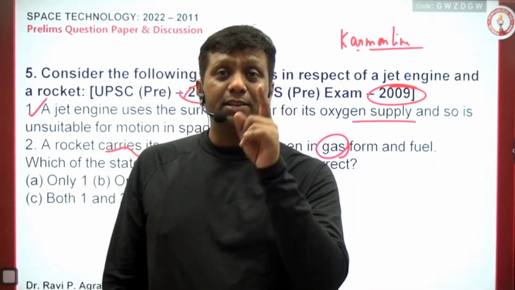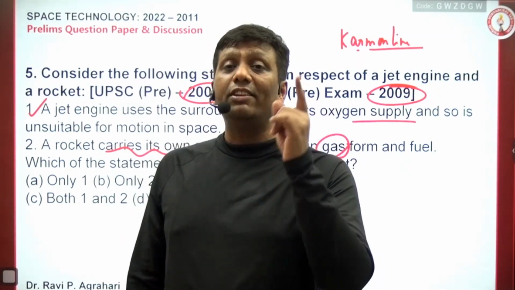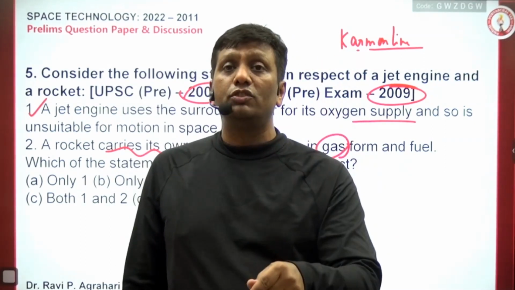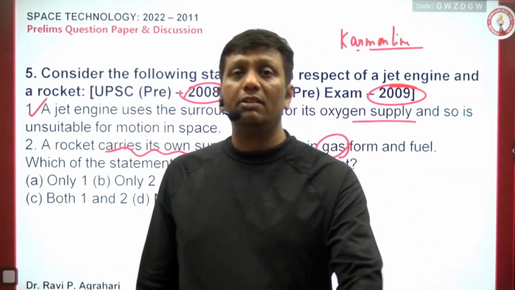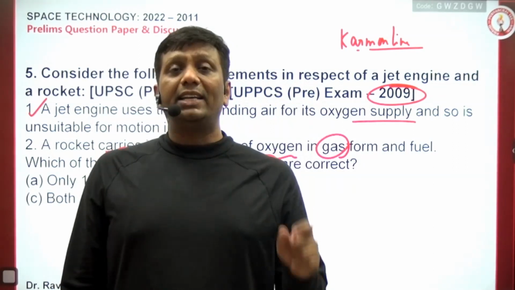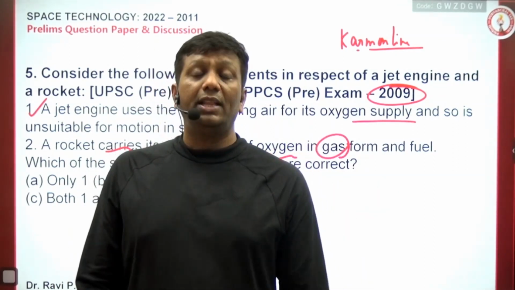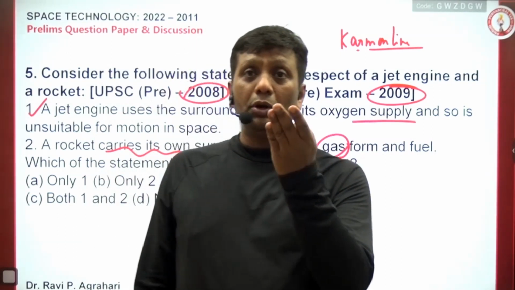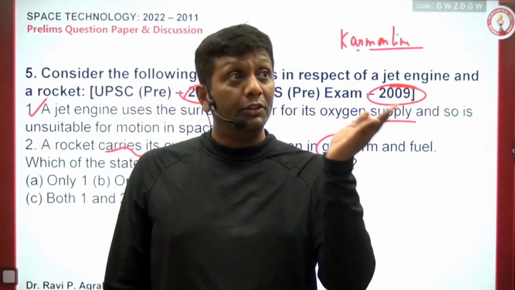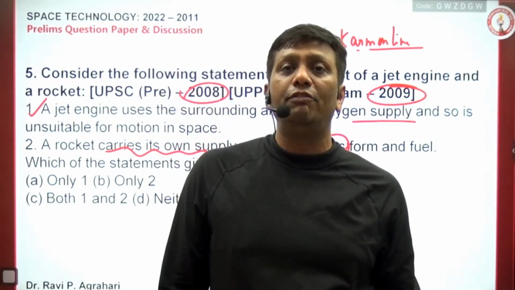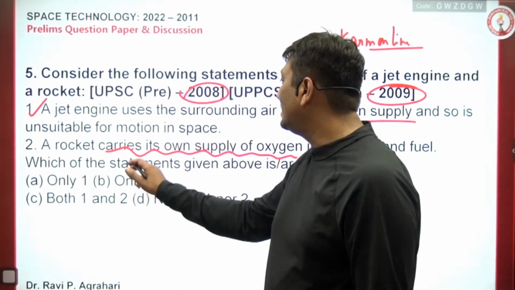I told you guys, gaseous fuels are very difficult to carry from one place to another. This is the reason we never carry gaseous fuel in any launch vehicle. The cost of a launch vehicle is 200-300 crore. We cannot take a single risk. That is the reason we never carry gaseous propellant. They are difficult to carry, and that is why when we carry gaseous fuel from Iran to India, Russia to India, we first convert it into LNG, liquefied natural gas. Did you remember all these?